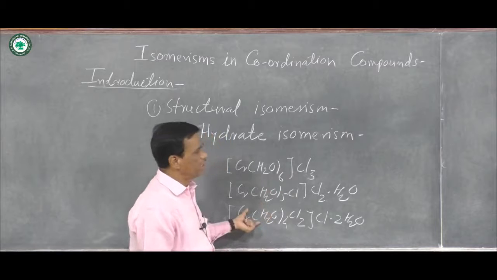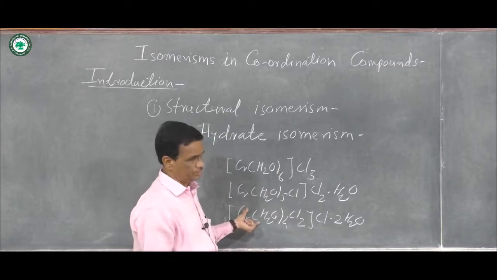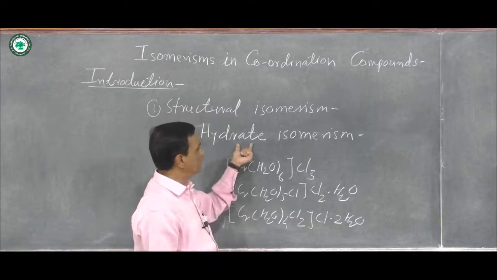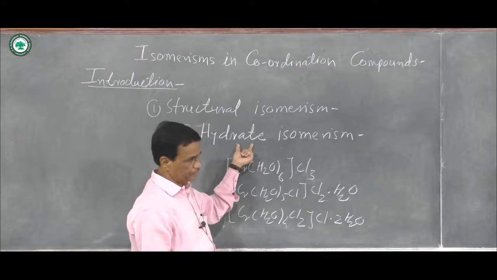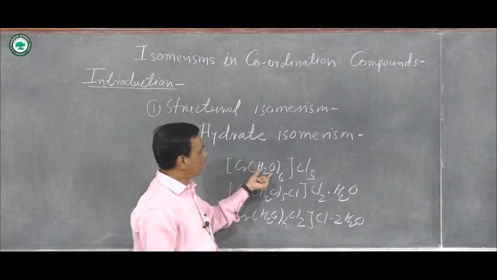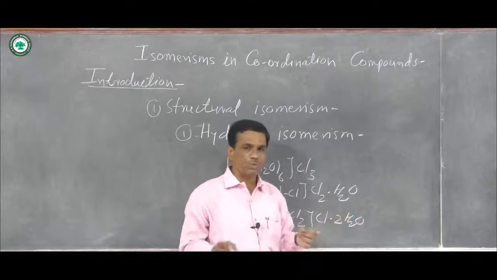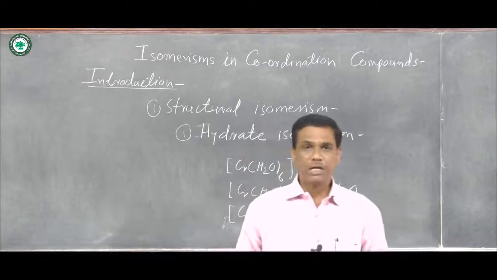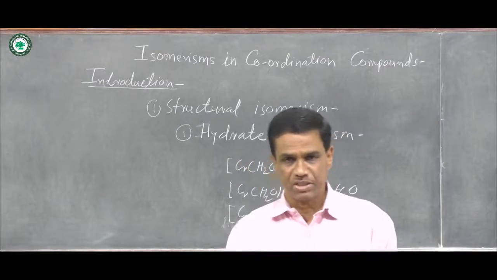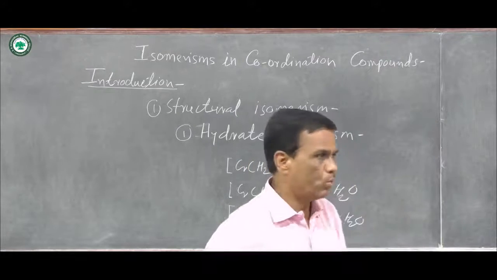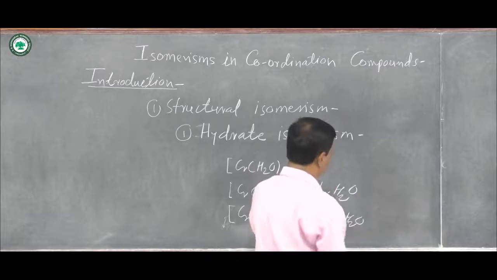All these are isomers of each other, and that phenomenon is known as hydrate isomerism. Here water of hydration means direct bonding, and water of crystallization means water trapped during the process of crystallization, or occluded water.